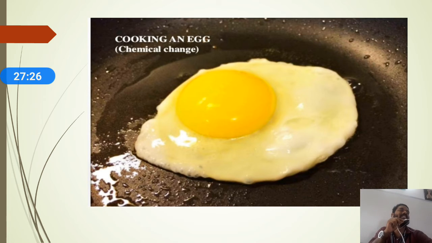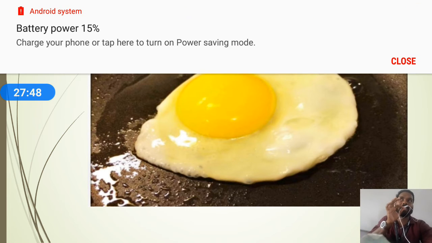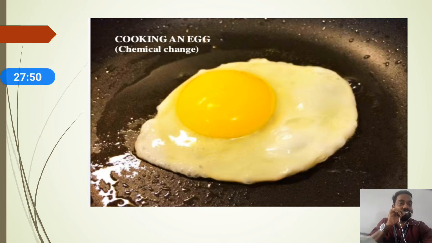Please, not only whatever I am showing, you can simultaneously apply your knowledge to your surroundings, and try to classify the changes into physical change or chemical change. Otherwise, you can classify them into reversible changes or irreversible changes. Okay, now we can move on to the next example.